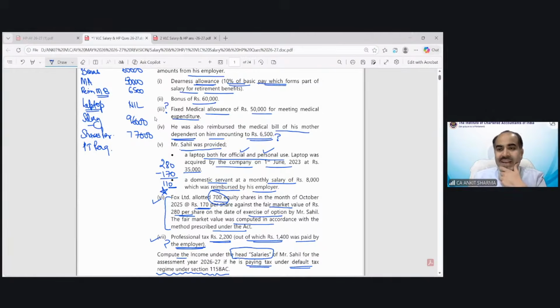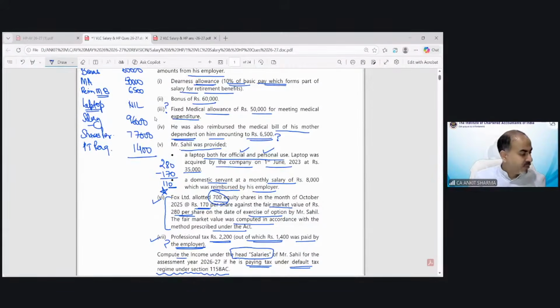So Nagaraj is saying 2,200, Mahalakshmi is saying 1,400, Arun Sagar is saying 1,400, and the correct answer is what is paid by the employer. That would be 1,400. So out of this 2,200, technically 1,400 is paid by the employer and 800 paid by me. If something is paid by the employee, that cannot be a perquisite. So this is the value which is going to be taxed.